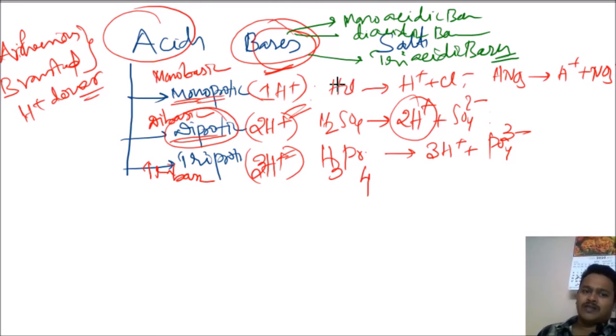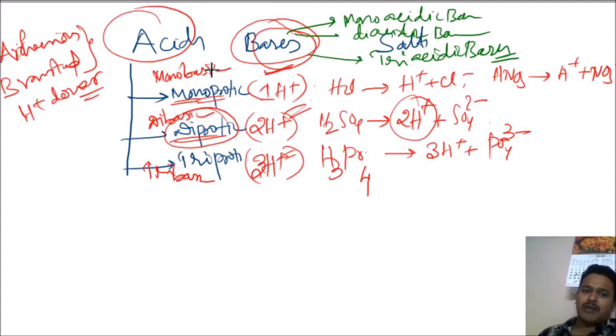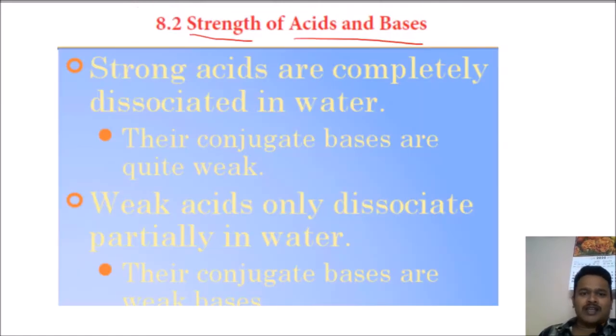Now what we studied: we discussed acids and bases, when they are called strong acids and when weak acids based on the alpha value. After that, based on the number of protons, how we can classify them. These are all about acids and bases. Now we will go to our lecture, strength of acids and bases.